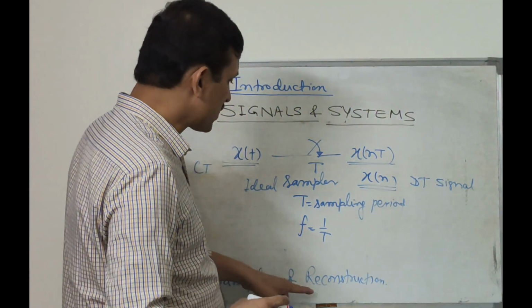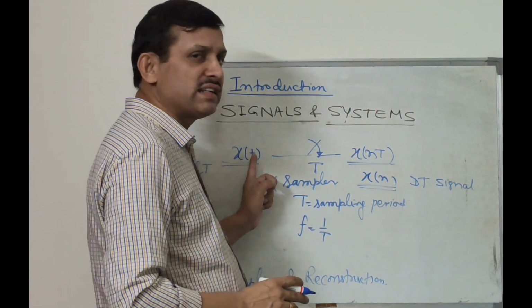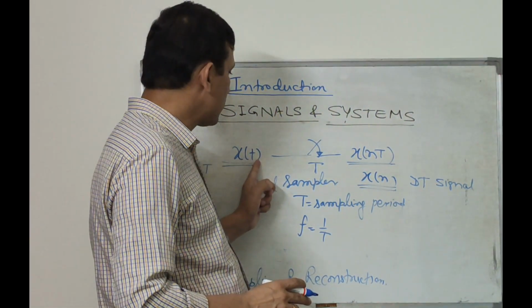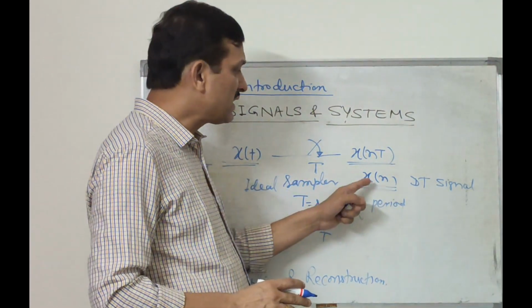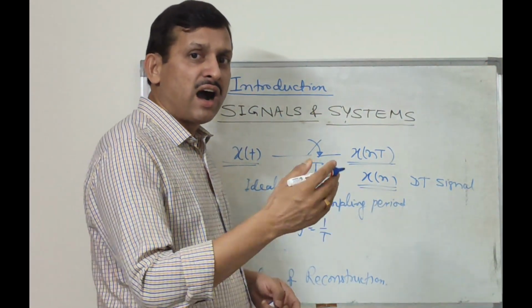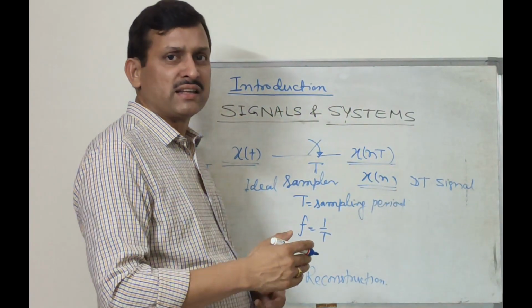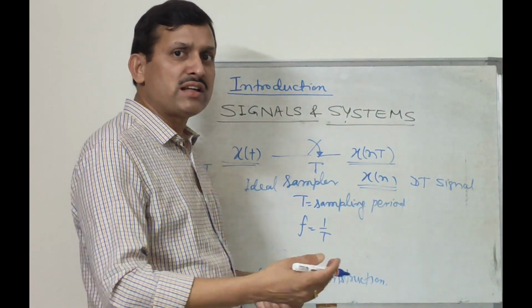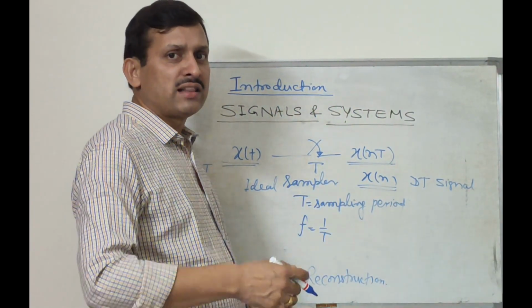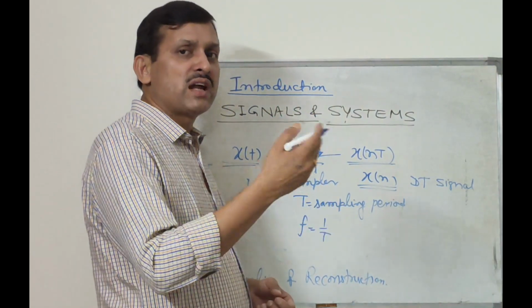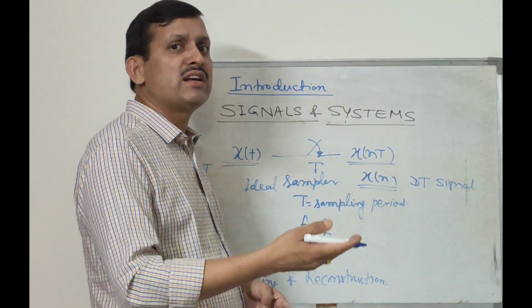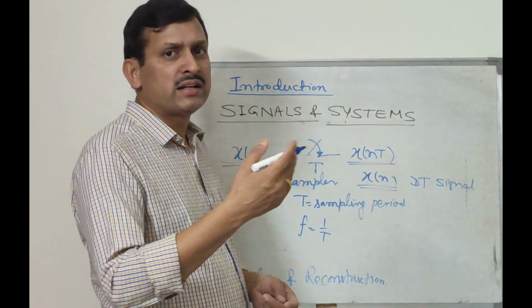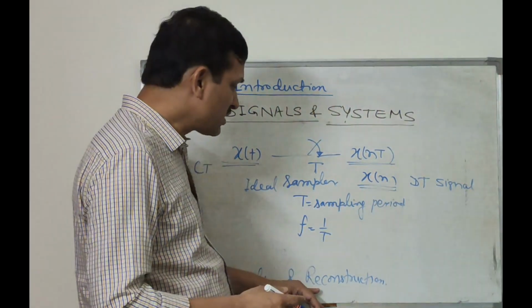Then the reconstruction part. When a sampled signal is there, that is when you are sampling x(t) to get x[n], then how will you recover x(t) from x[n]? That is the reconstruction part. How will you reconstruct the original analog signal from the digital signal? That means how will you recover the continuous time signal from the discrete time signal? That is the reconstruction part.